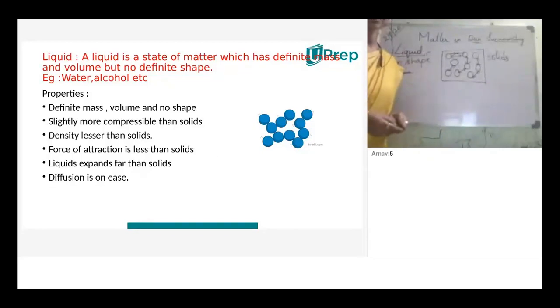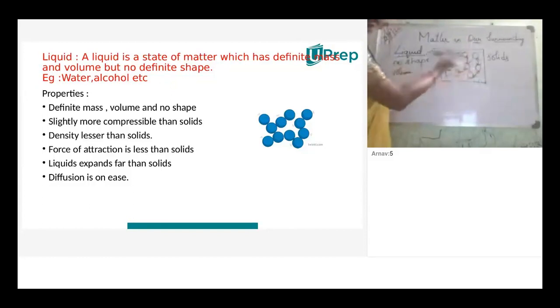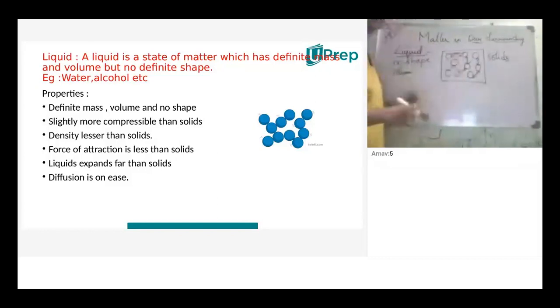Next, force of attraction is less than solids. Force of attraction is lesser than solids. Okay, the best example we can see is the arrangement of molecules, how they are arranged. Here the force of attraction is less. That's why they are a bit far from one molecule to the other. If the force of attraction is strong, what happens?